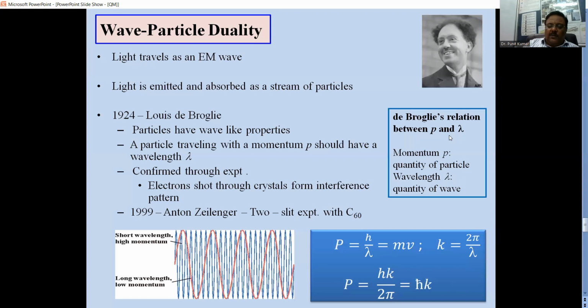This was confirmed later on by experiments. So the momentum is equal to mass into velocity, which is equal to h upon lambda, or h nu upon c.